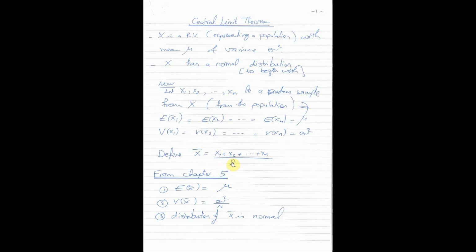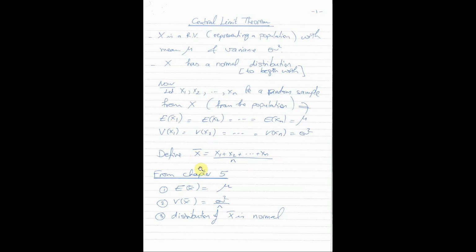So we notice, just to connect to chapter 5, because we are taking these results from chapter 5, that what you see here is a linear combination. x1 and x2 until xn are all random variables, the expectation of each one of them is mu, and the variance of each one of them is sigma square, and then we define a linear combination which is the same as the average of these random variables. So this represents case 2 of our linear combination.